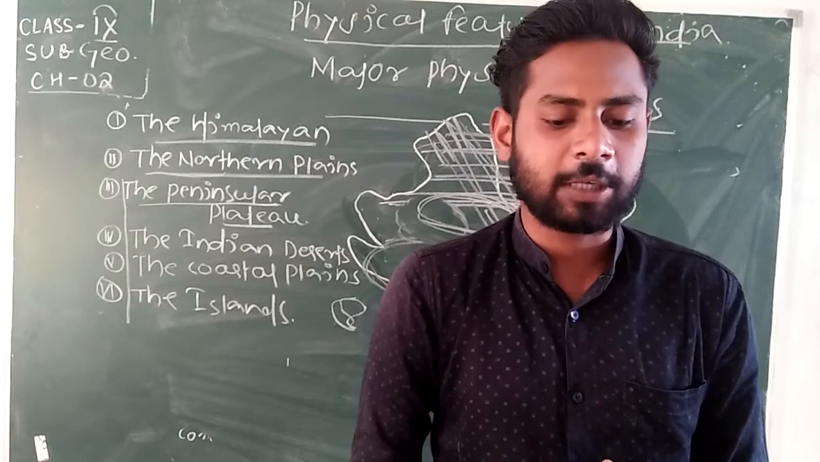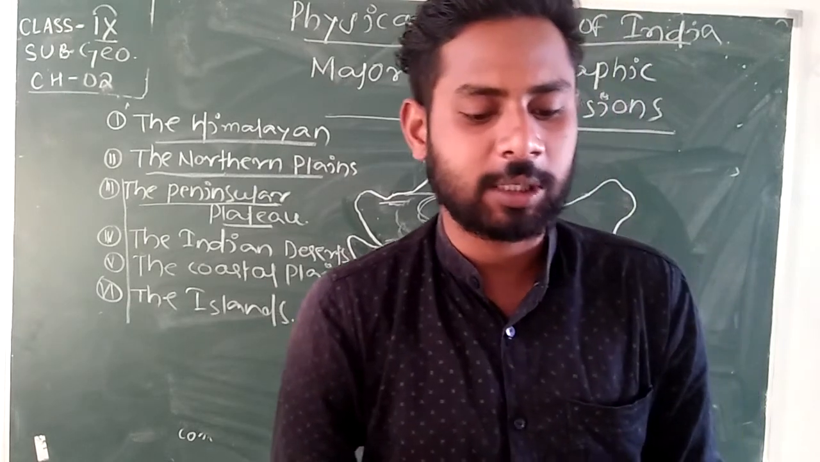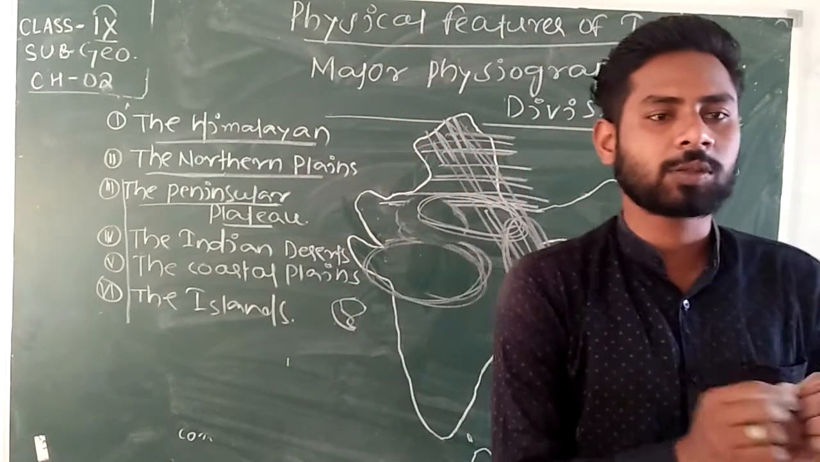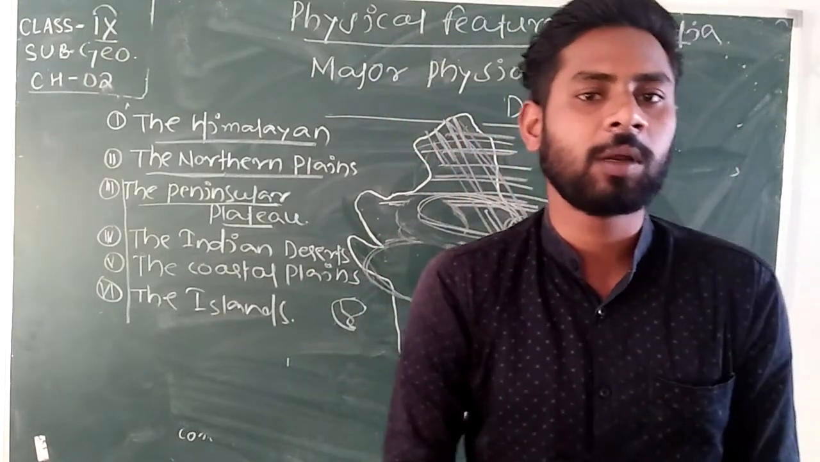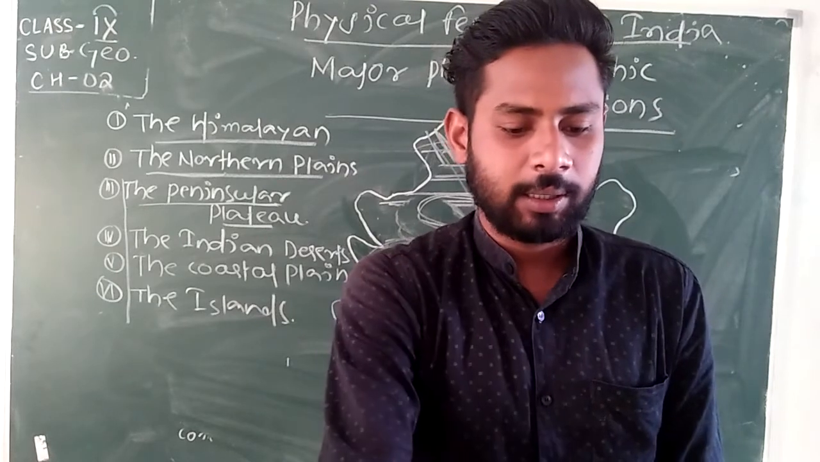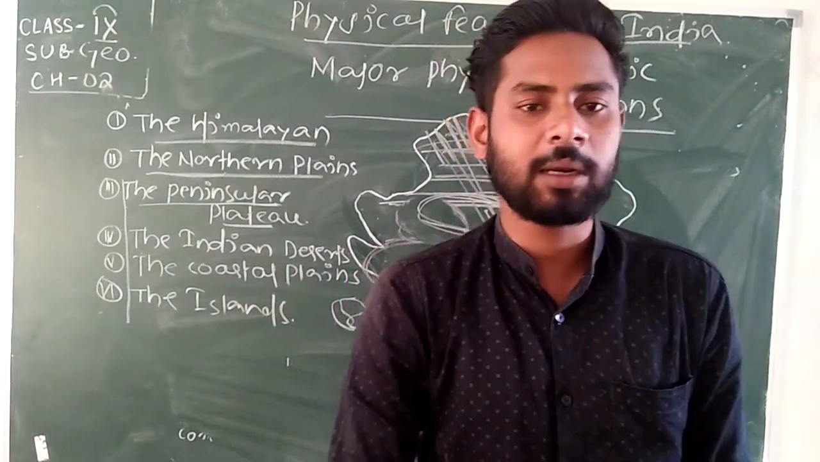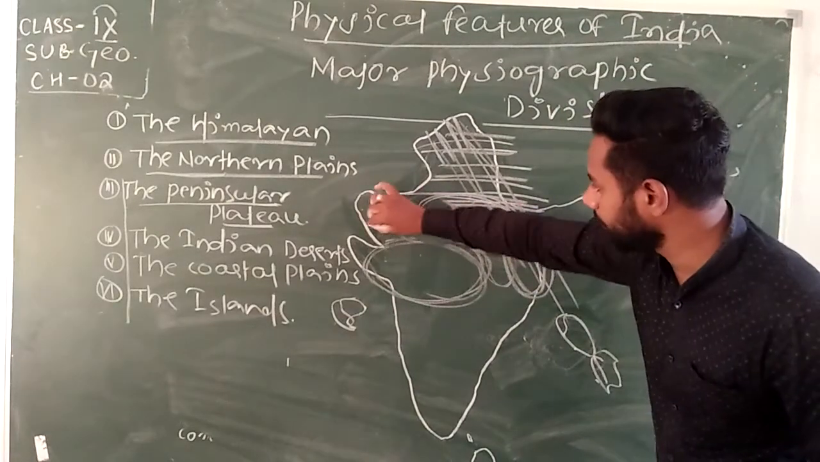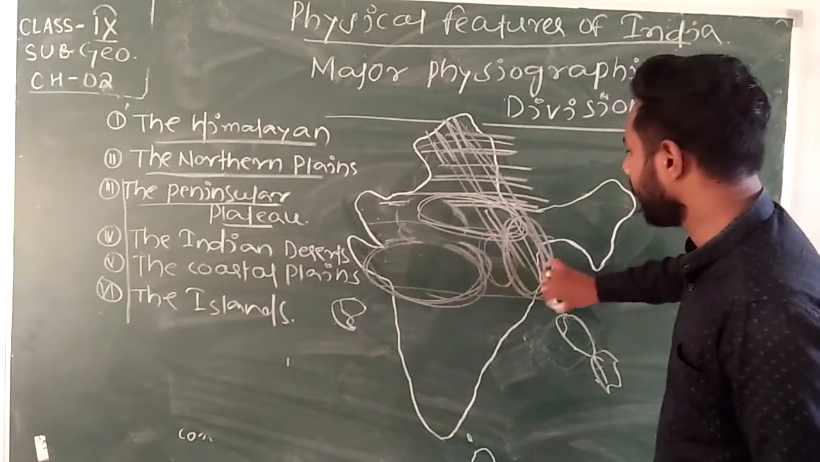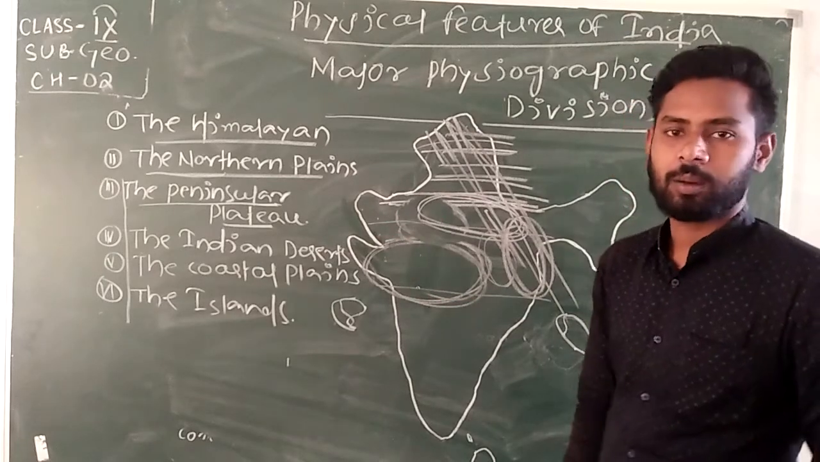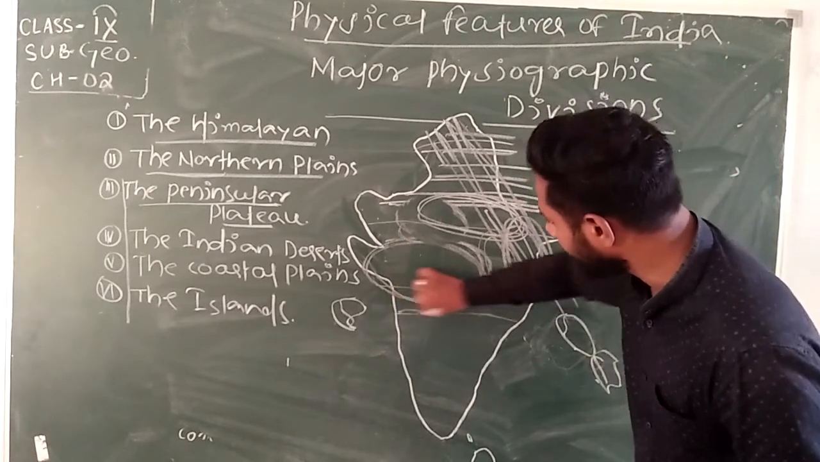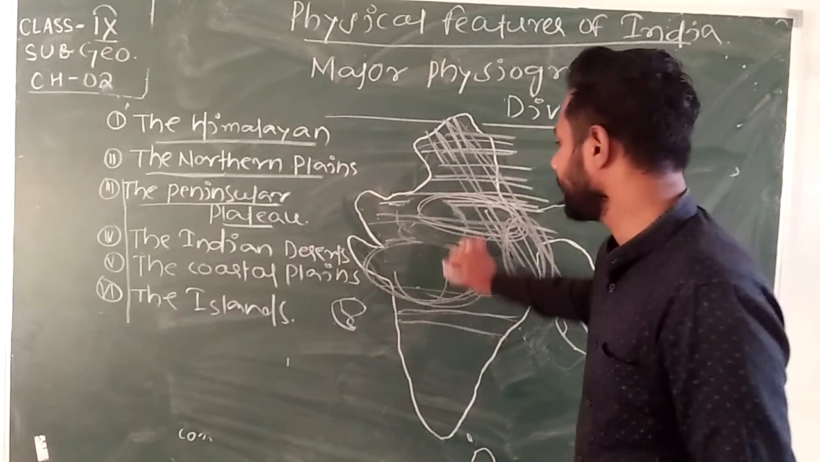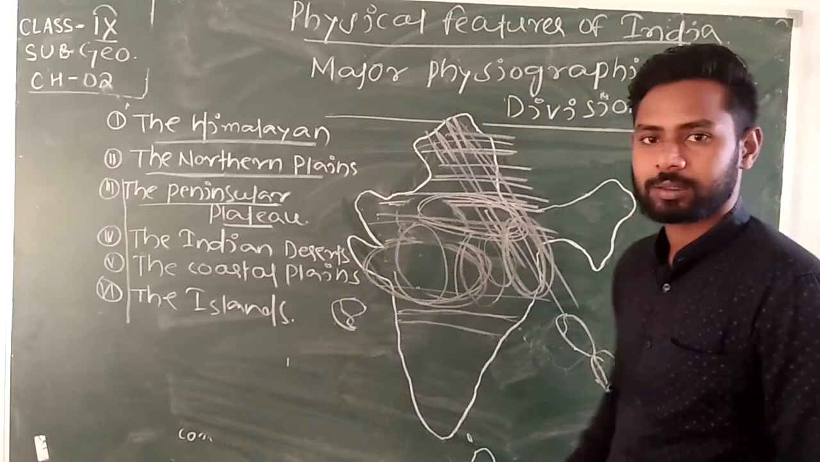The Chotanagpur Plateau marks the further eastward extension, drained by the Damodar river. Here you can see the middle part of India covered with the peninsular plateau. This is the middle part, and this area is the plateau area.